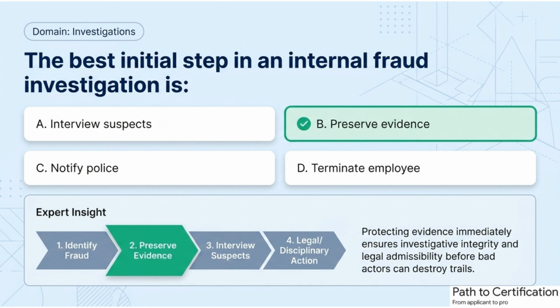Investigations succeed when evidence is protected first. The most important initial step in an internal fraud investigation is preserving evidence. This includes securing documents, devices, and records before taking further action. Preserving evidence protects investigative integrity and supports legal defensibility. Failing to secure evidence early can compromise the entire investigation.